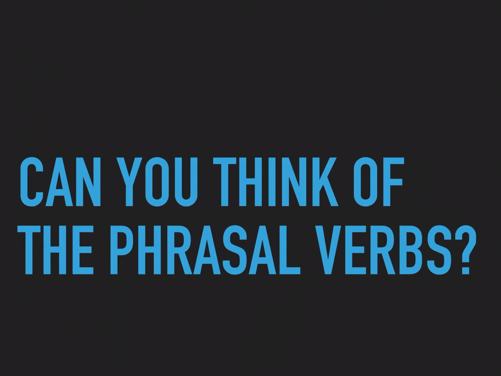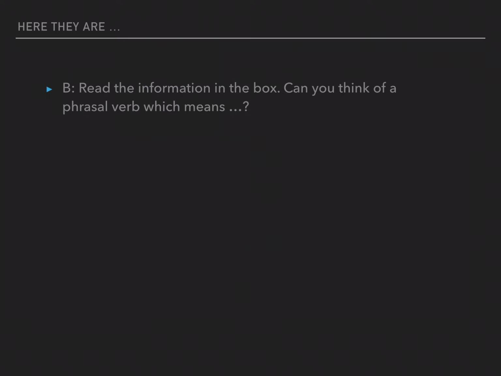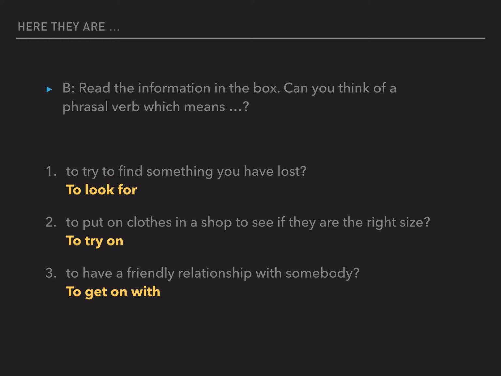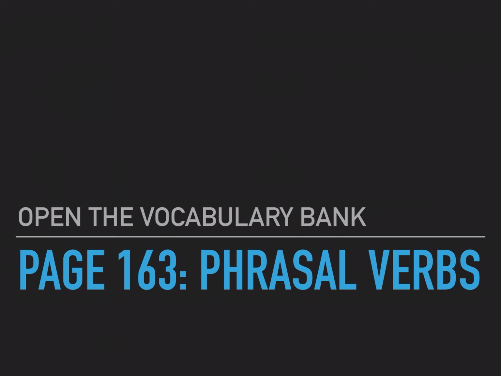Well, here they are. To try to find something you have lost, to look for. To put clothes on in a shop to see if they're the right size, to try on. And number three, to have a friendly relationship with someone, to get on with. Did you know those ones? I'm sure you did. Well done.